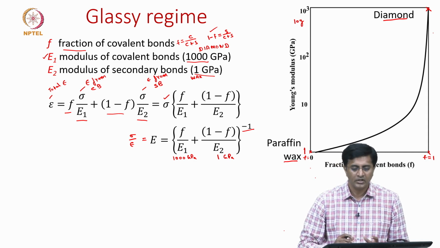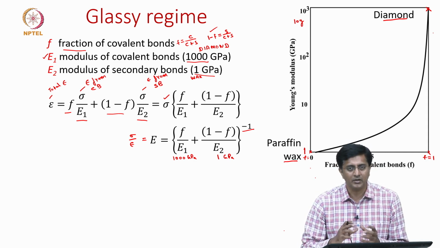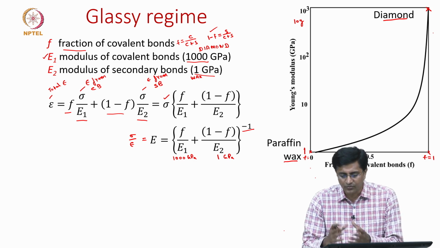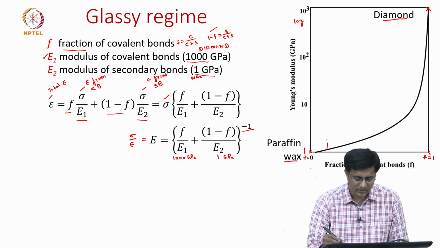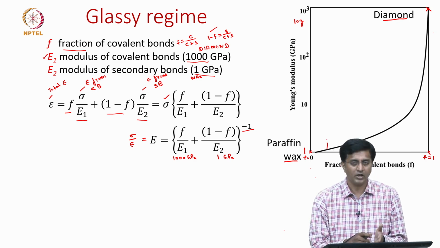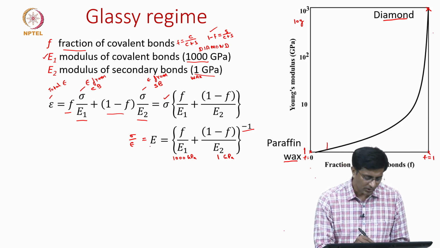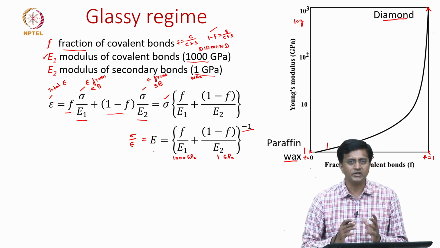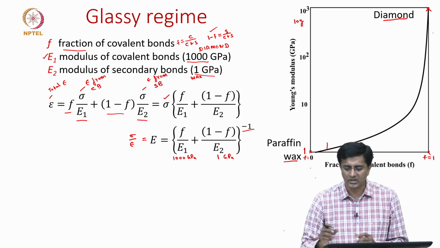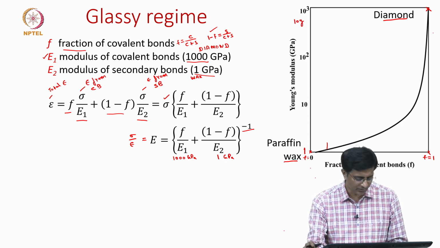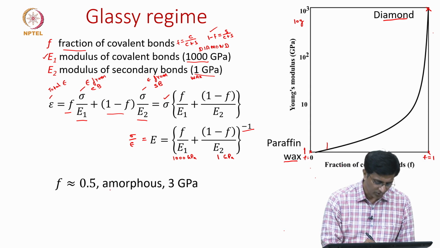Okay. Now let us take a few polymer examples and see where they fit in this curve. The curve we see here is simply a plot of the formula we see here, but now with examples let us see where a few polymers lie on this curve. So we will start with amorphous polymers.